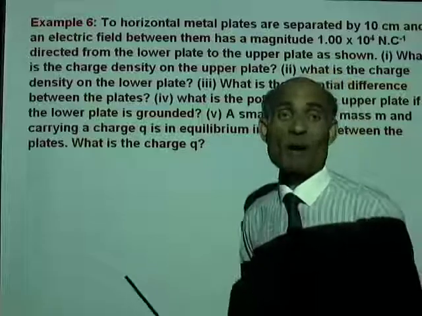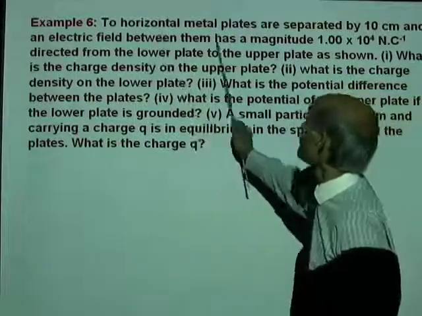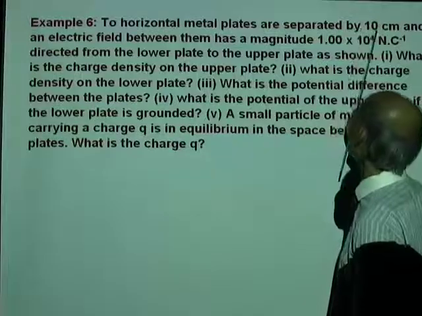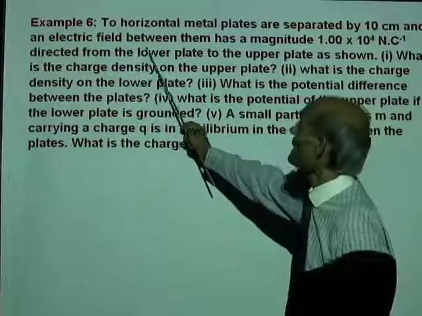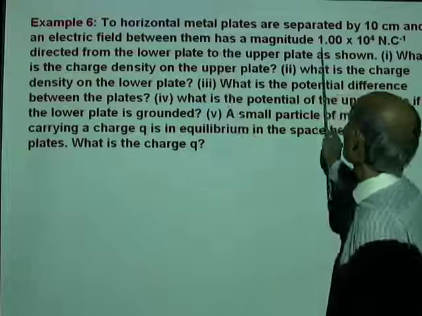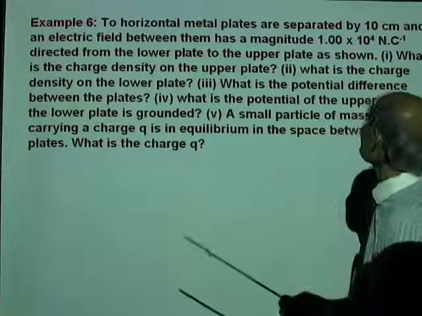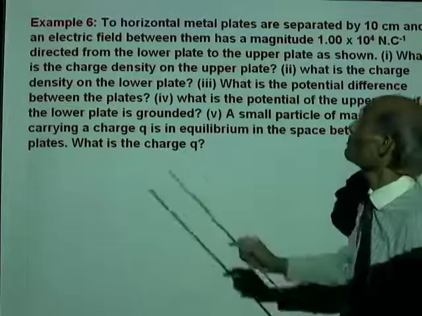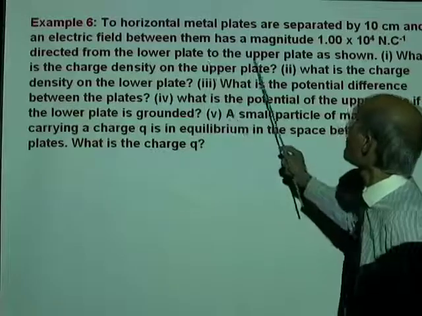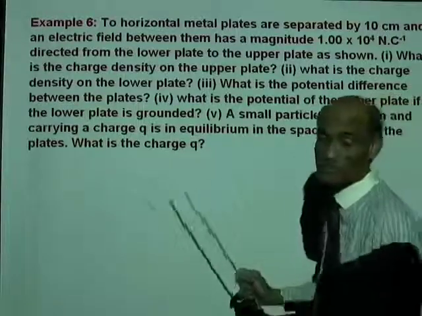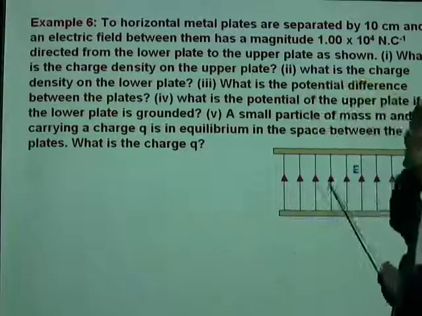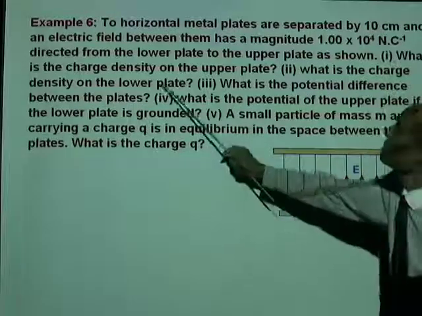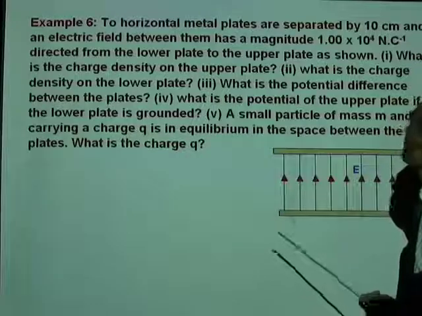Well, that is a good illustration of how electric discharge occurs in nature. Let's now solve another problem. Two horizontal metal plates are separated by 10 centimeters, and an electric field between them has a magnitude of 1 times 10 to the 4 Newton per Coulomb, directed from the lower plate to the upper plate, as shown in the figure like this. What is the charge density on the upper plate?